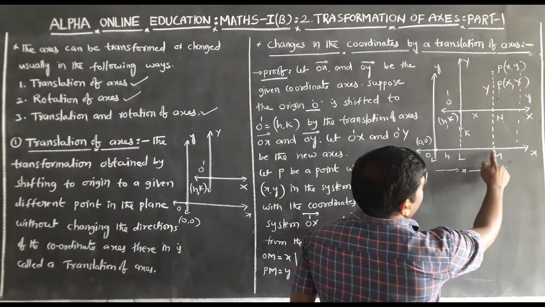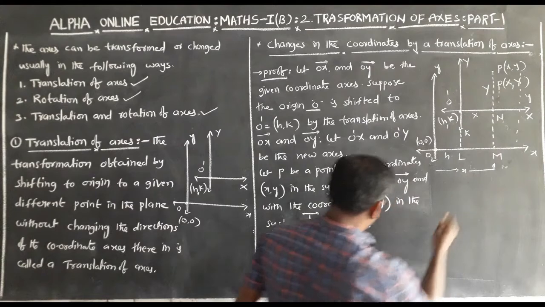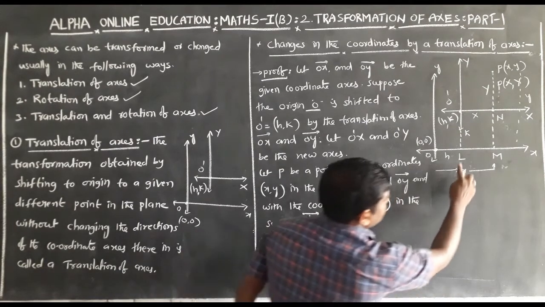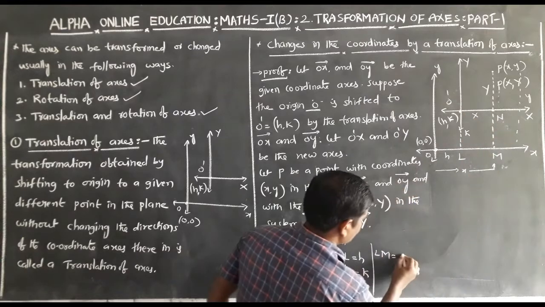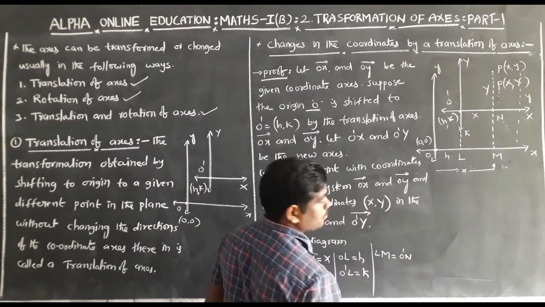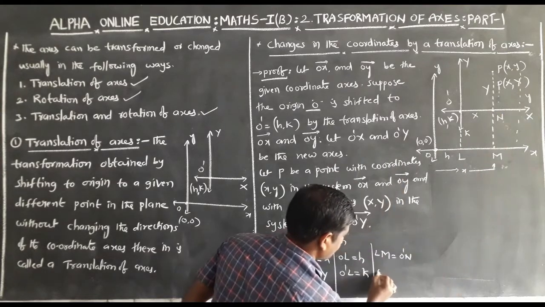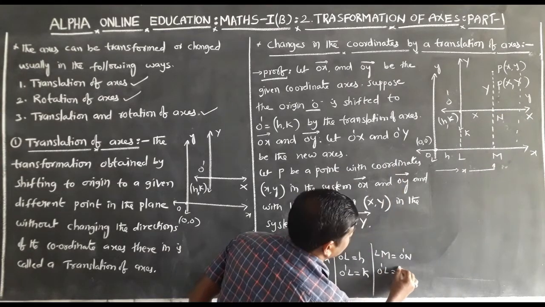Here LM is equal to O dash N. Again O dash L is equal to MN.